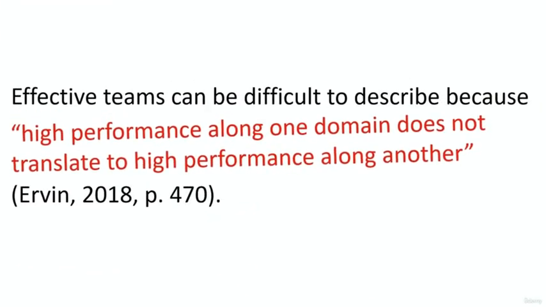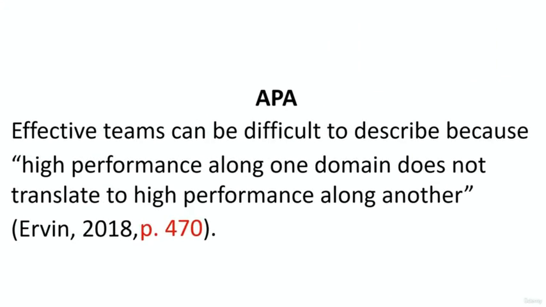If the text that you are quoting is less than 40 words, then the quote should be placed in double quotation marks. This shows that they are someone else's words, not your own words. Also, you need to write the page number of where you took the quote from. And a full stop after the citation.